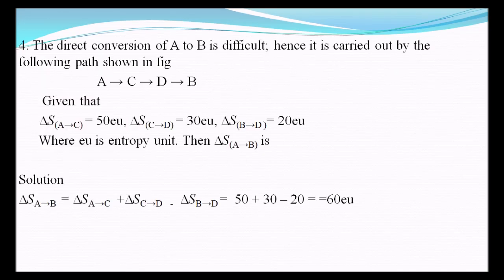The direct conversion of A to B is difficult, hence it is carried out by the following path. Here we have to see the following path: A to C, C to D, and D to B. See, A to C it is forward direction, C to D it is forward direction, but B to D is reverse direction. For reverse direction we have to put negative sign. Therefore A to C it is forward, therefore 50 plus C to D it is a forward direction plus 30 minus 20, that is 60 kJ.